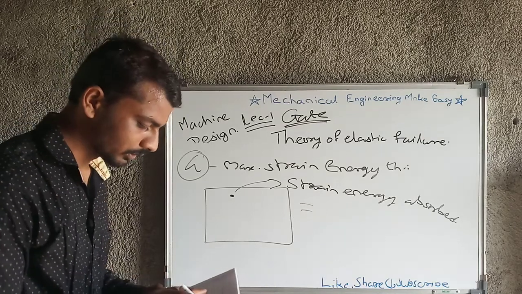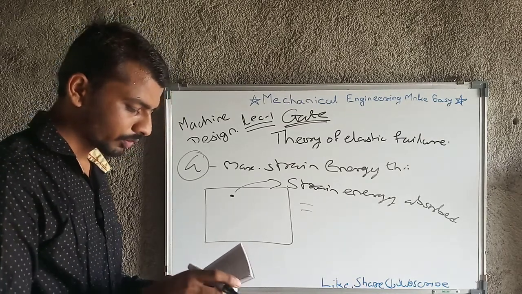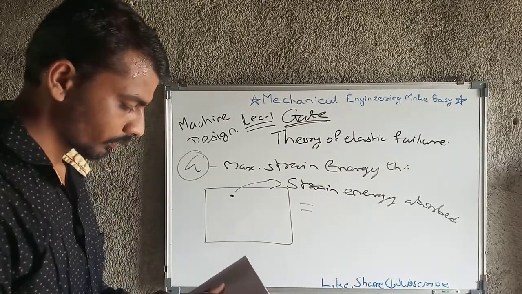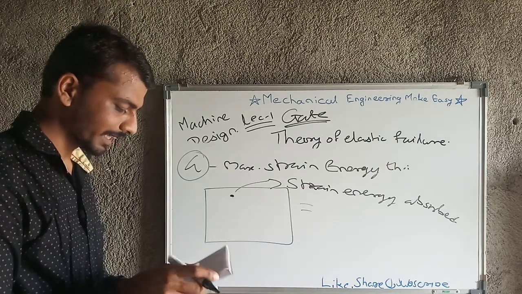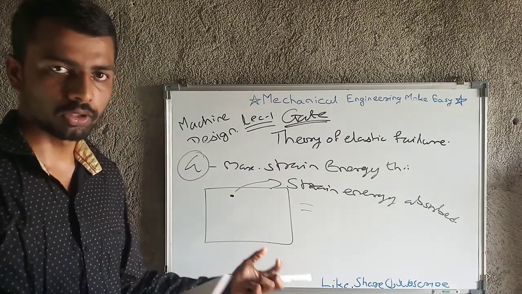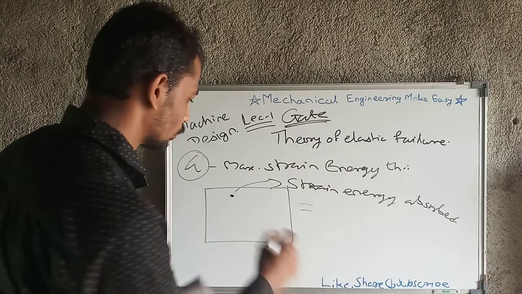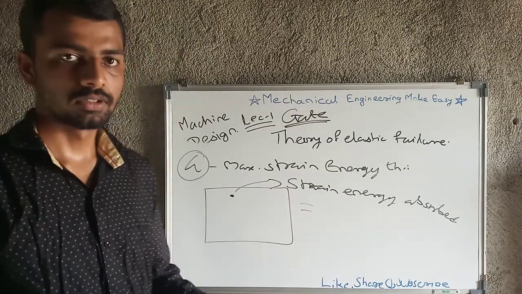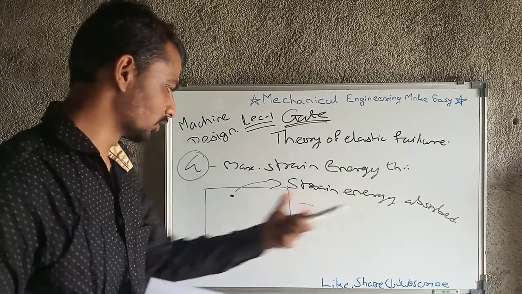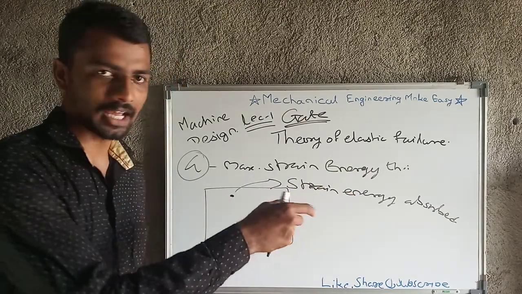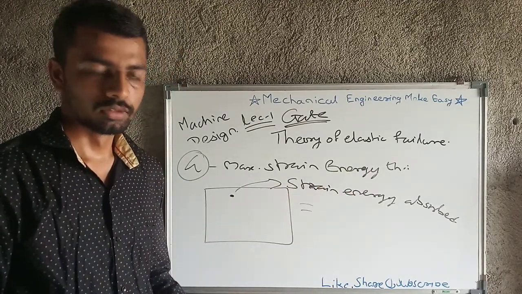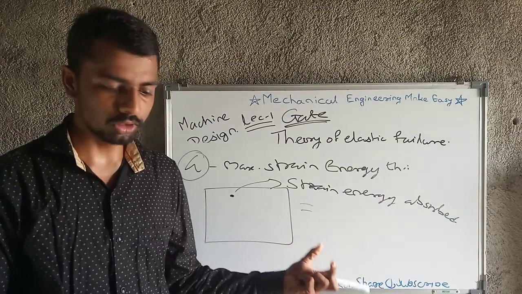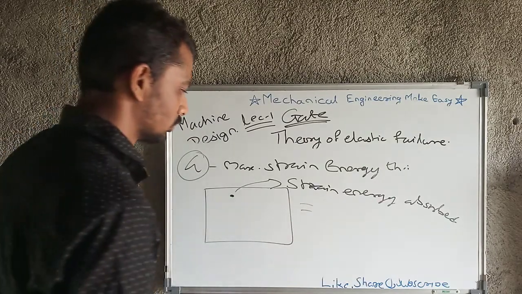At per unit volume at the tensile yield point. In that case the failure of the component will take place. The maximum strain energy theory says that if the strain energy absorbed exceeds the strain energy per unit volume at the tensile yield point, then failure occurs.